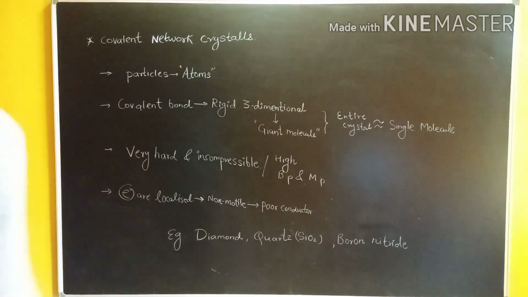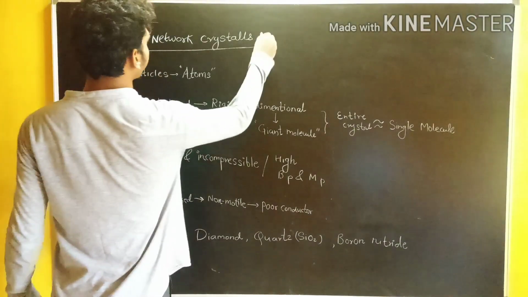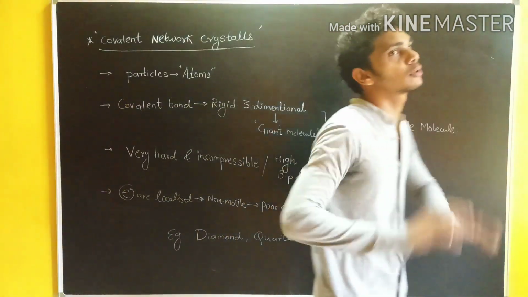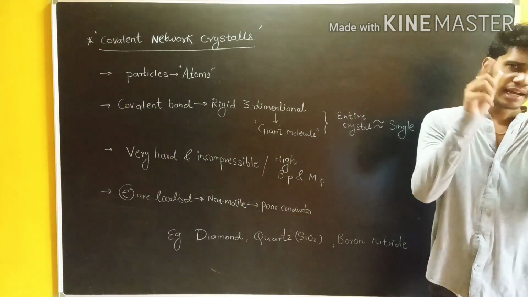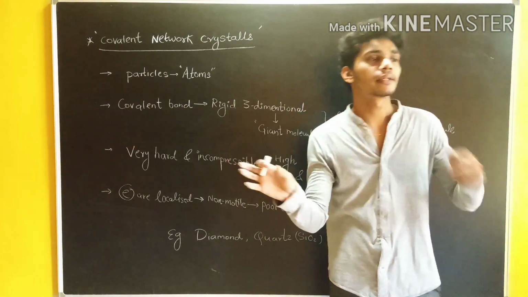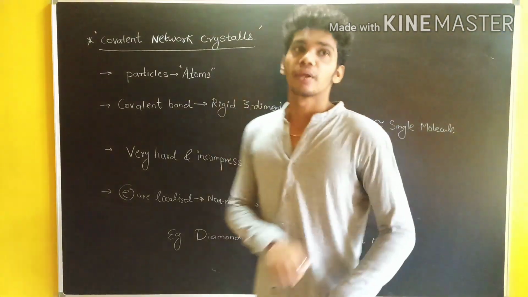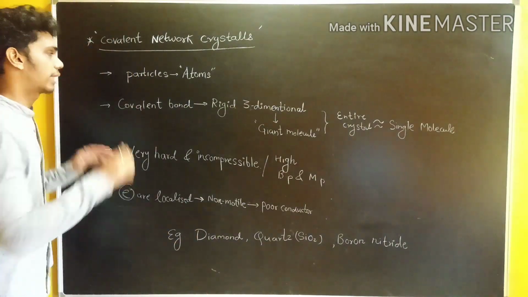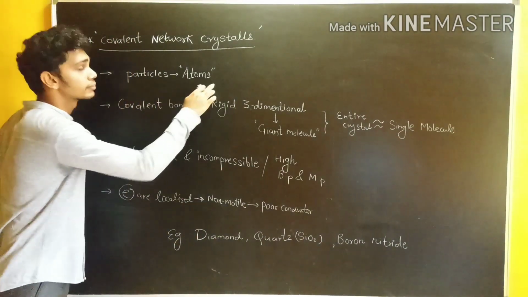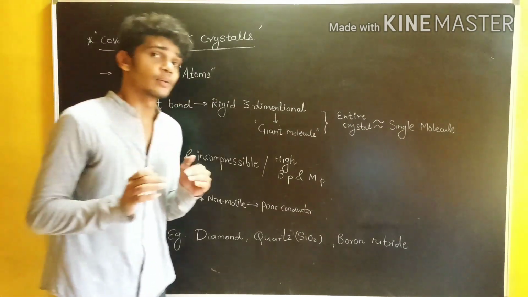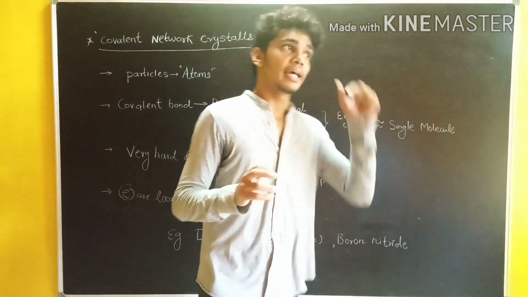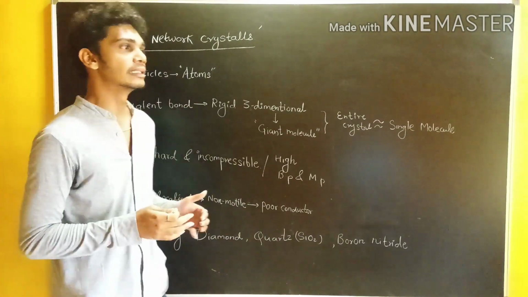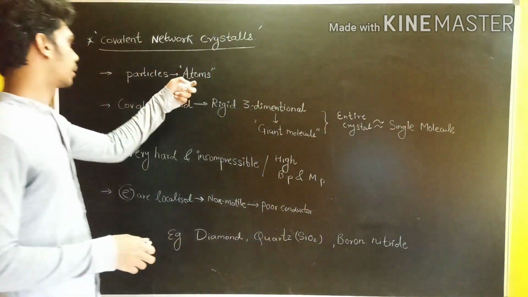Okay, let's talk about the next one, the covalent network crystal. The name tells us a lot about this covalent network. Definitely the molecules are held together by covalent bonds. In this, the particles which are attached together are atoms. Earlier, in ionic, there were ions. In covalent, atoms are present. So the constituent particles held together are nothing but atoms.